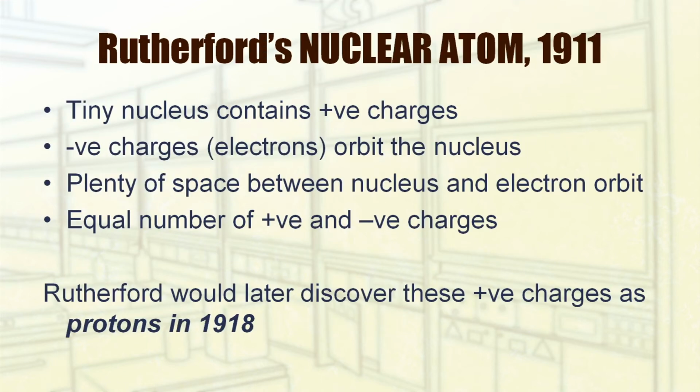Based on the results of this test, Rutherford was able to come up with the nuclear atom model in 1911. The nuclear atom model consists of a tiny nucleus that contains positive charges. Negative charges, known as electrons, orbit the nucleus. Plenty of space between the nucleus and electron orbit exists, making up most of the volume of the actual atom. And there is also an equal number of positive and negative charges, creating an overall neutral charge for each atom. Rutherford would later discover these positive charges as protons in 1918.